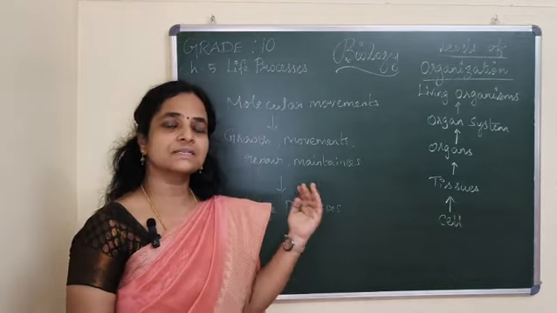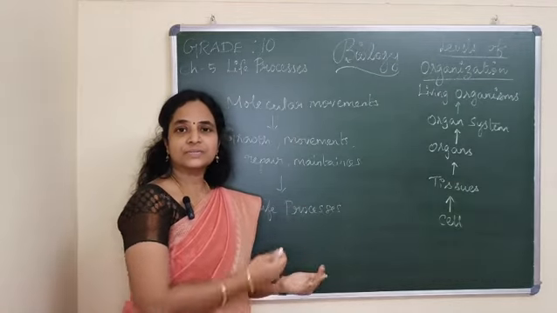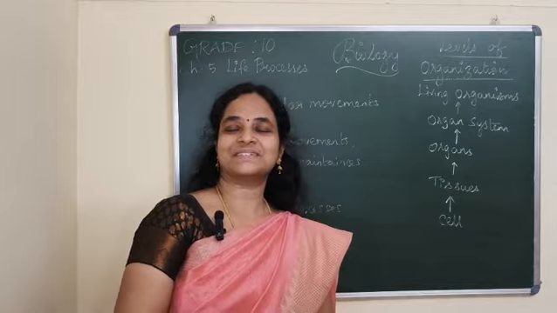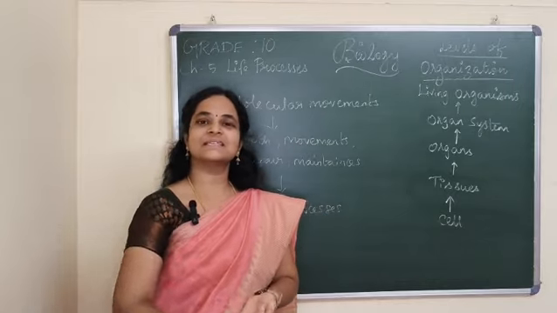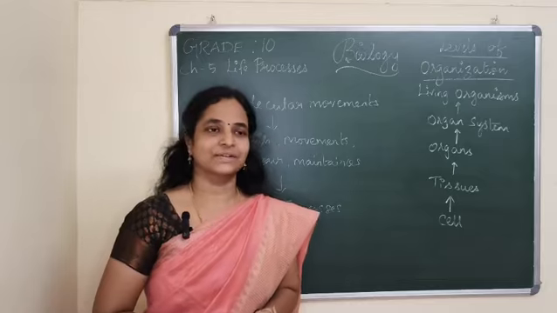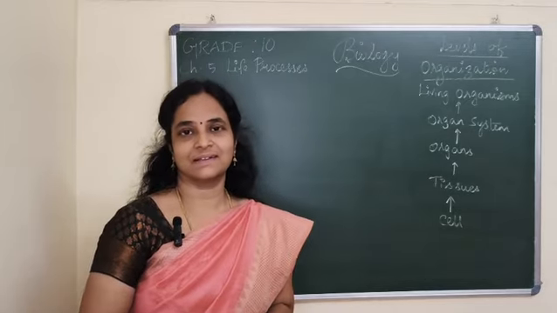So life processes are important in order to sustain life. Now tell me what you need to continue life processes. What is a basic thing that we all need, that we all work for? Very good. Food, in order to continue the life cycle.